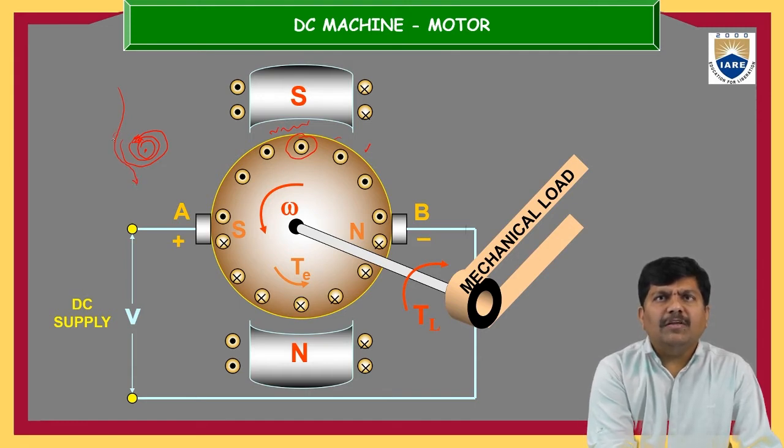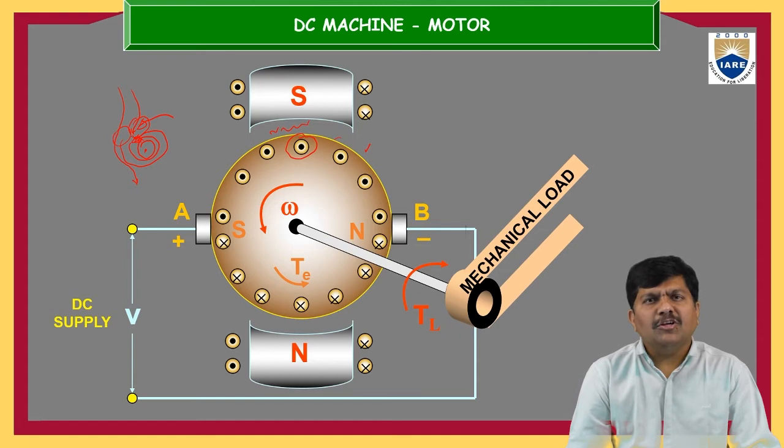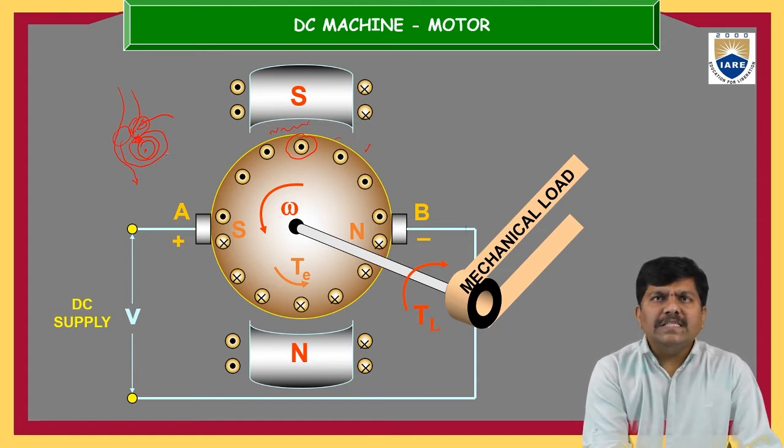So at this particular point, if you could observe, the armature flux is traveling like this and the main field flux is traveling like this. Definitely there will be interaction between these magnetic fields, and magnetic flux lines are elastic in nature. Because of the repulsive nature of these two magnetic fluxes, a force will be exerted on the conductor in a centrifugal manner.